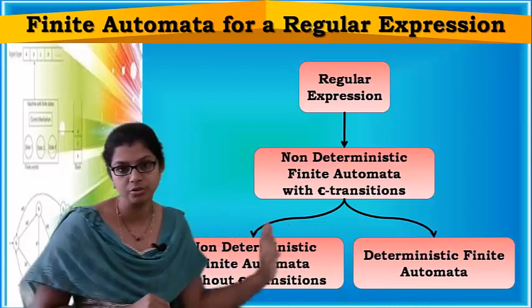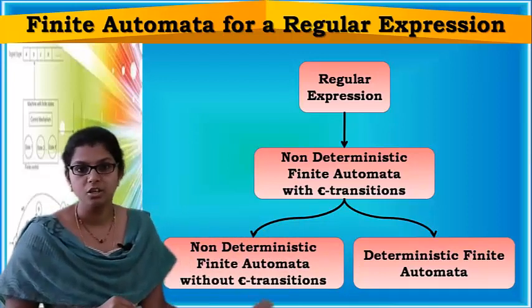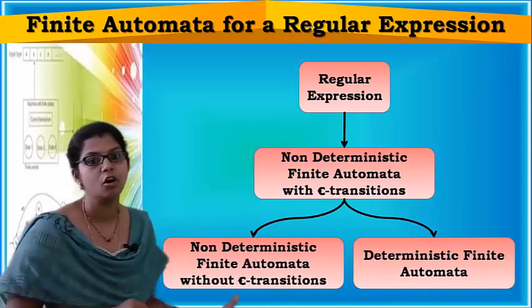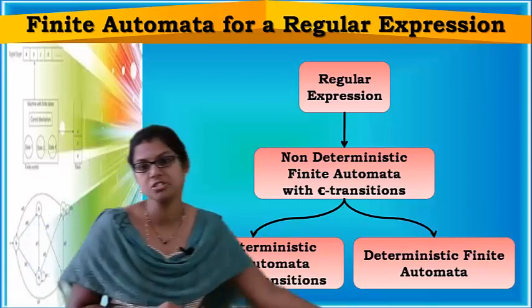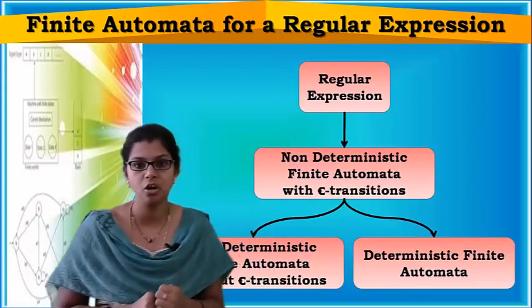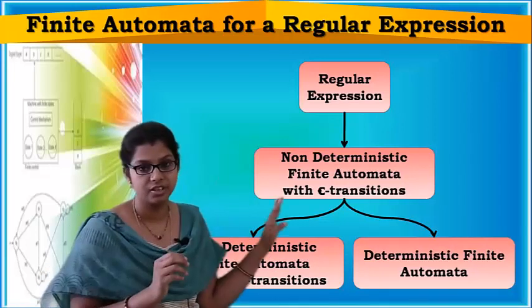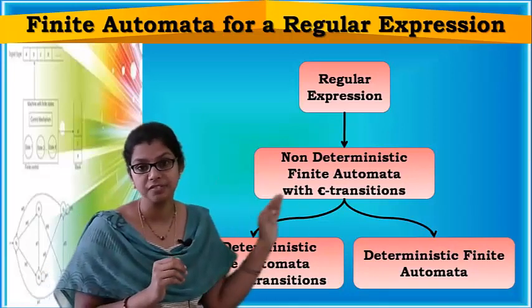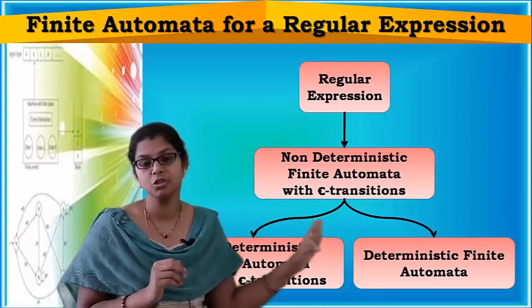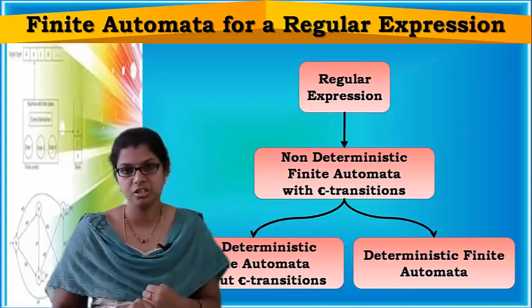You already know about these conversions among finite automata, right? So by using conversions, you can obtain NFA without epsilon transitions and DFA for a given regular expression, because there is a simple, very easy way in which a non-deterministic finite automata with epsilon transitions can be constructed for a regular expression,